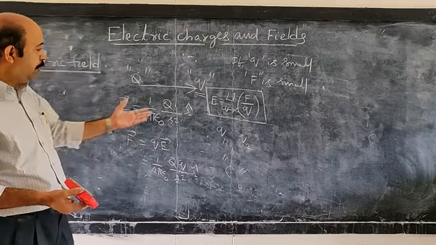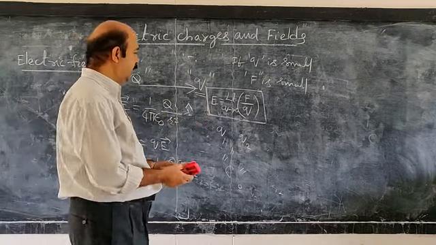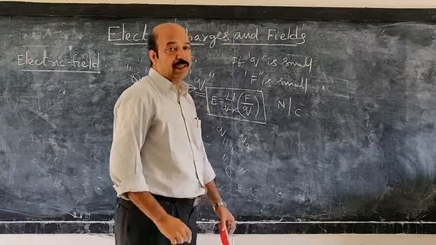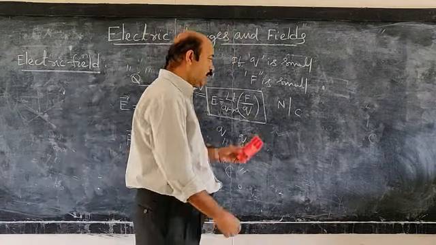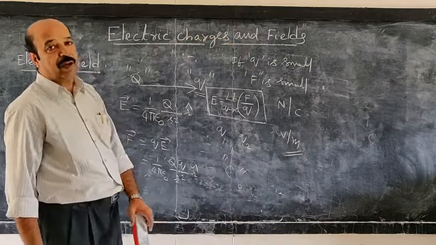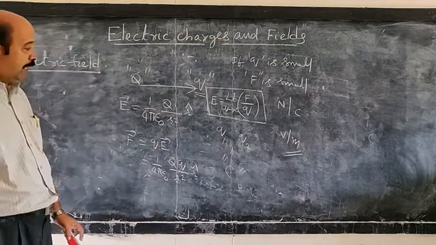Okay, so the unit of electric field strength can be easily found from this. It is Newton per Coulomb, and in later chapters you are going to know that volt per meter is also another unit of electric field strength.